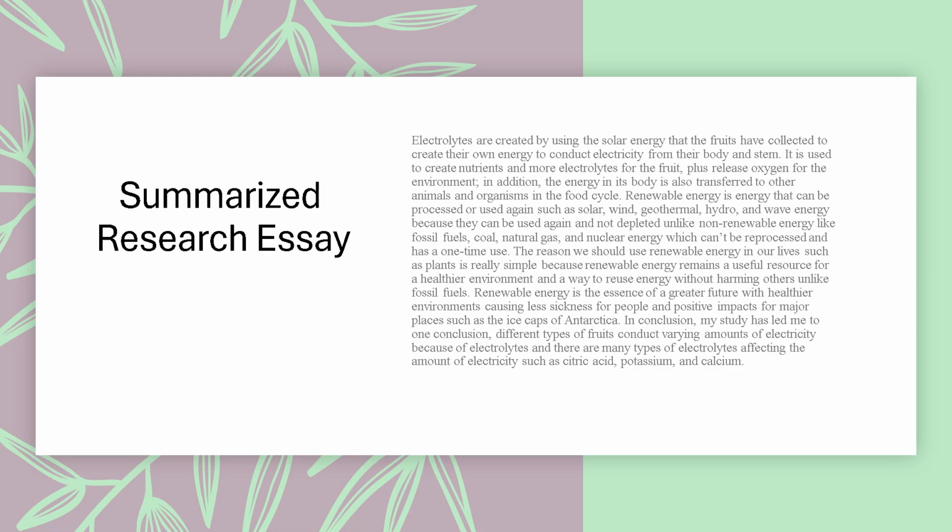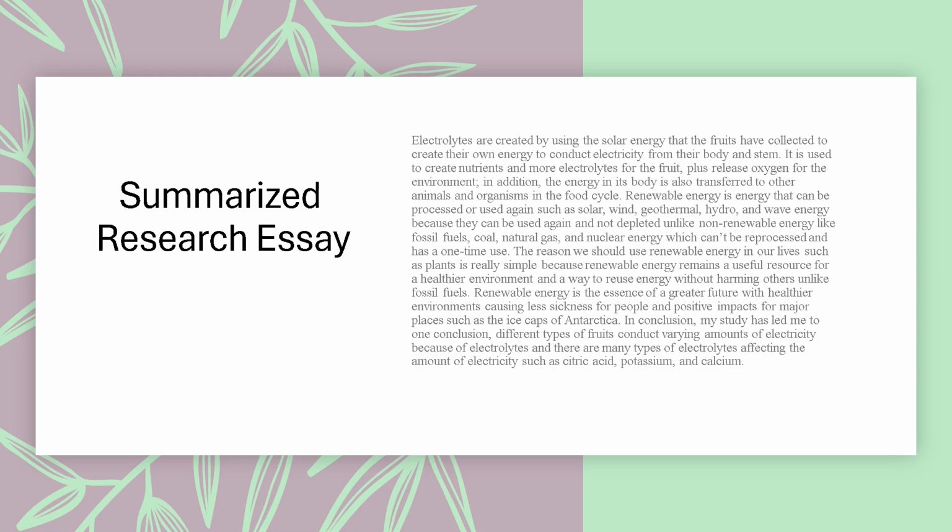Electrolytes are created by using the solar energy that the fruits have collected to create their own energy to conduct their electricity from their body and stem. It is used to create nutrients and more electrolytes for the fruit, plus release oxygen for the environment. In addition, the energy in its body is also transferred to other animals and organisms in the food cycle. Renewable energy is energy that can be processed and used again, such as solar, wind, geothermal, hydro, and wave energy, because they can be used again and not depleted, unlike other non-renewable energy like fossil fuels, coal, natural gas, and nuclear energy, which cannot be reprocessed and only have a one-time use.